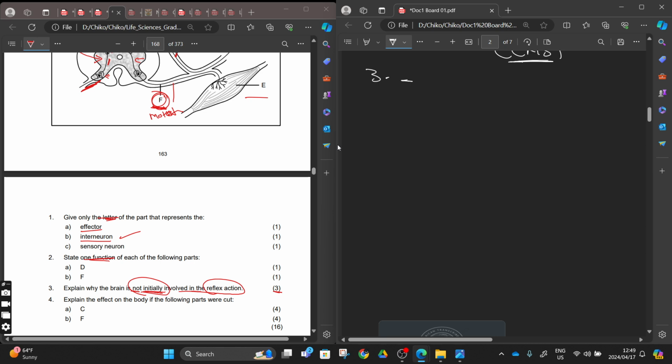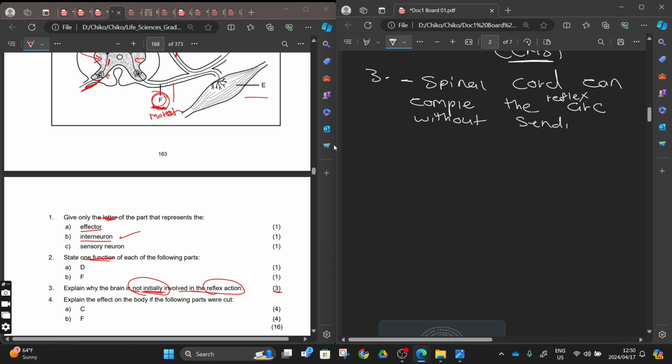The answer there is that the spinal cord can interpret or can complete the reflex arc without sending the impulse to the brain, right?